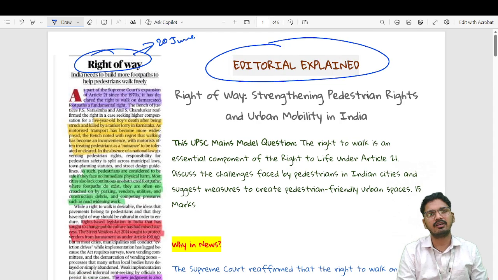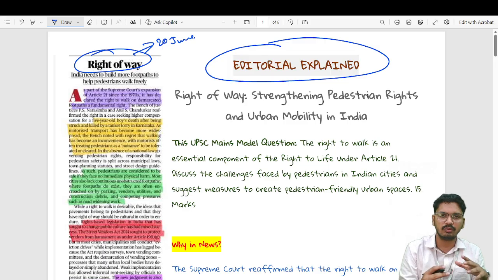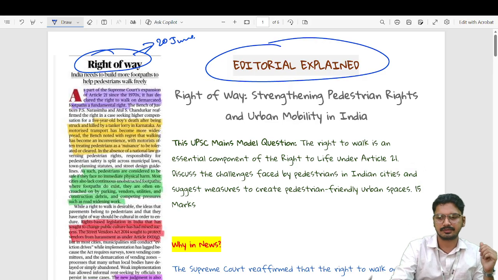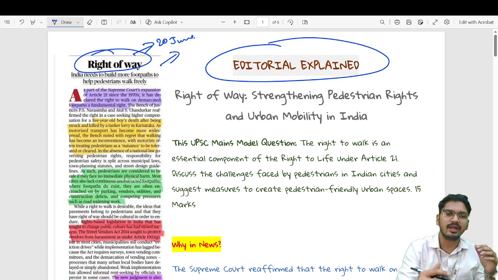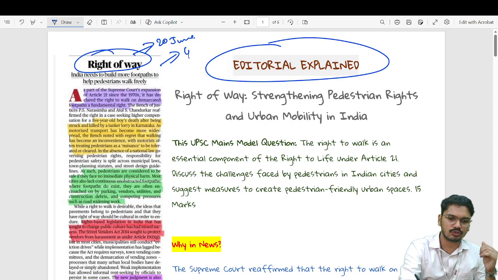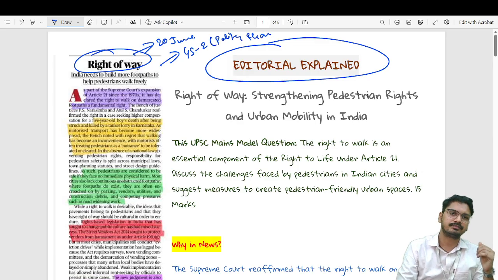And from that, we have prepared a holistic article for you so that you get a fair enough picture about the topic, keeping in mind your foundational knowledge, and you are updated with the current affairs. This article is going to help you in GS-2 paper, polity and governance.